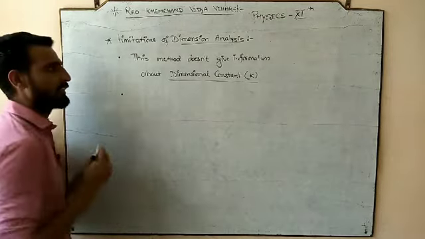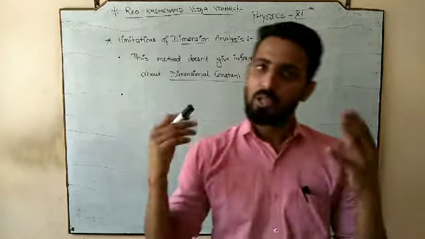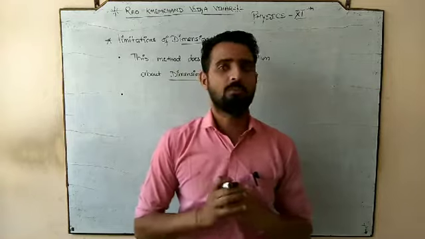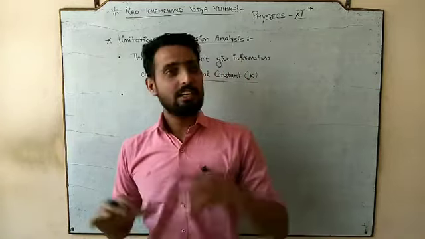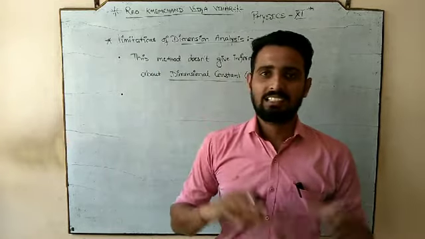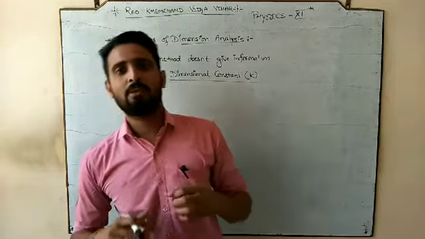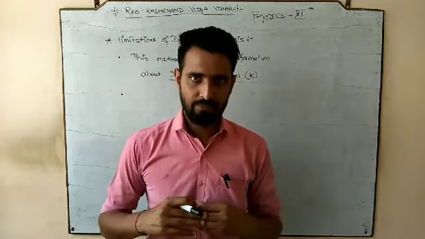The second limitation of dimension analysis: in future, when we deal with various formulas or relations among physical quantities, we will come to know that there are formulas in which some trigonometry functions are included.